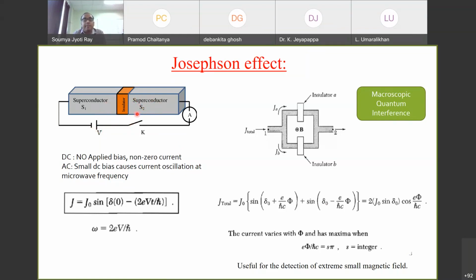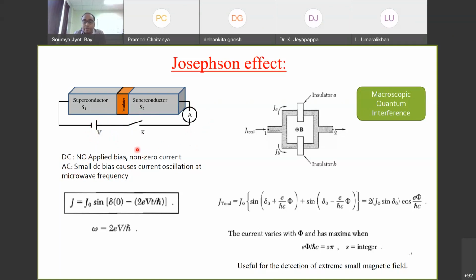Depending on whether I am applying a DC bias or I am not applying a bias, I will get current. If I look at the behavior of the current with applied voltage, then there are two different effects that are observed. One is called the DC Josephson effect, the other is the AC Josephson effect. In the case of the DC Josephson effect, there is no applied bias.